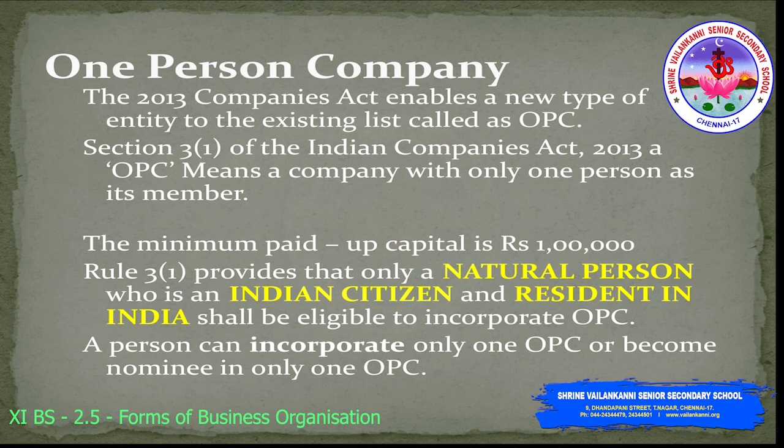If I am not there, then this person will take care of the affairs of the company. Similarly, that person can be the nominee of only one one-person company. Only to my company he can be the nominee, not to any other company. So this point has to be very clear.